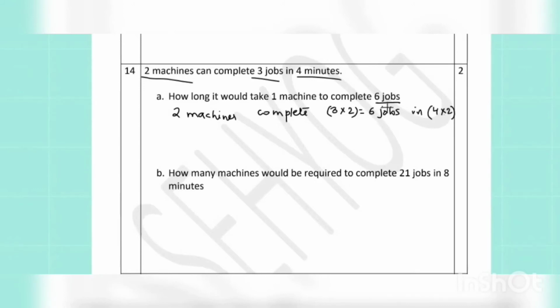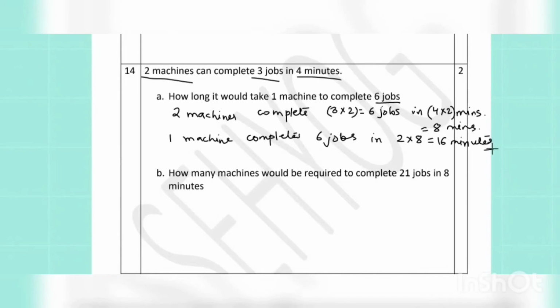So, another 3 jobs in 8 minutes. So, 2 times the amount of time. So, if 2 machines complete 6 jobs in 8 minutes, one machine will complete the same amount of jobs, 6 jobs, in twice the amount of time needed by 2 machines. So, 2 times 8 minutes, that is 16 minutes, our answer.